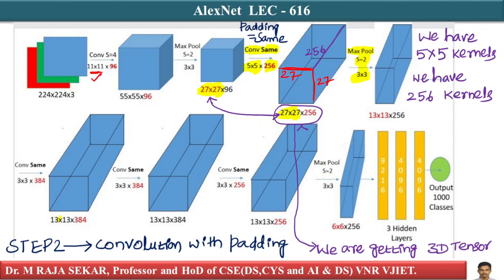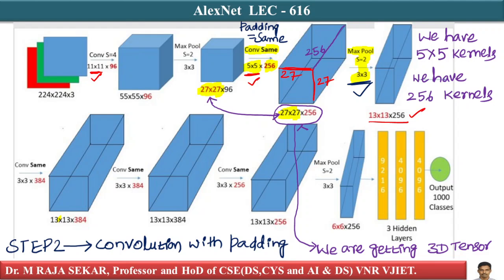Then we are using a kernel size of 5 by 5. Now max pooling is 3 by 3 with a stride length of 2, S equal to 2. And this creates a matrix of size 13 by 13 into 256.